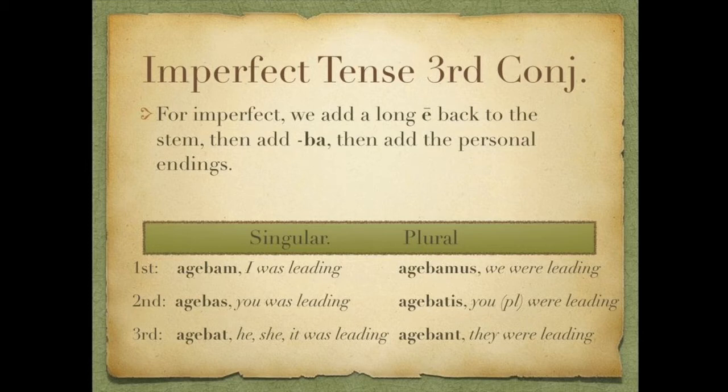So what we will end up with for the imperfect third conjugation for our model verb ago, agere, first person singular, agebam, I was leading. Second singular, agebas, you were leading. Third singular, agebat, he, she, or it was leading. First plural, agebamus, we were leading. Second plural, agebatis, you plural were leading. And then third plural, agebant, they were leading. So fortunately, imperfect's always very, very consistent.